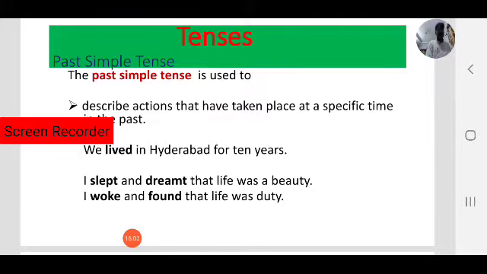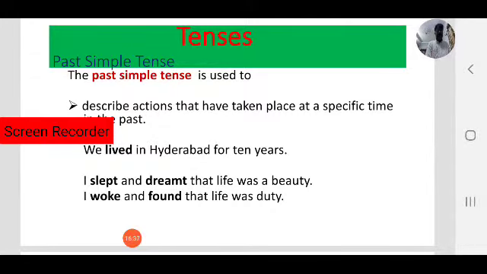In past tense, this is the first aspect, that is past simple. To describe actions that have taken place at a specific time in the past, we use the past simple tense. Past simple tense is used to describe past actions that happened at a specific time. For example, we lived in Hyderabad for 10 years. That is a past action.